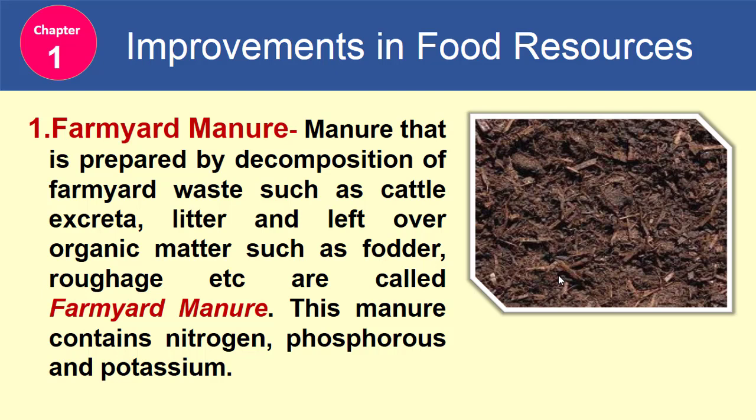Manure that is prepared by decomposition of farmyard waste such as cattle excreta, litter and leftover organic matter such as fodder, roughage, etc. is called farmyard manure. This manure contains nitrogen, phosphorus and potassium.